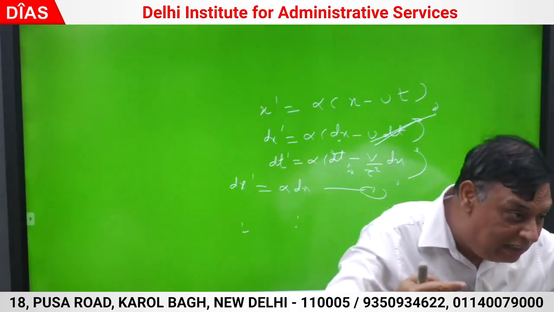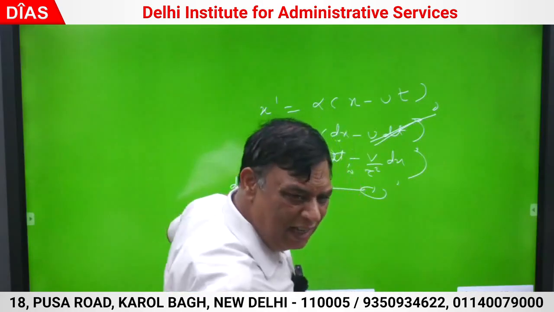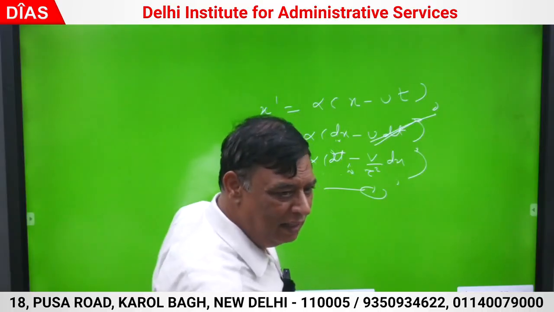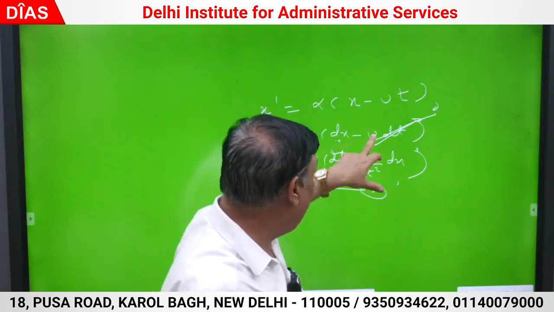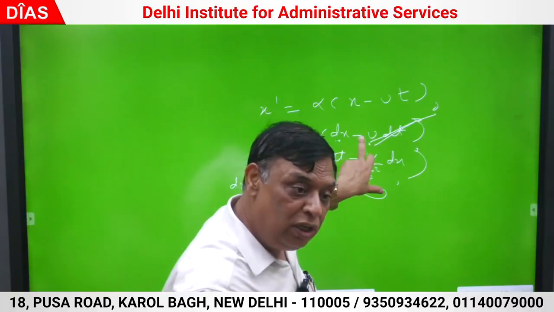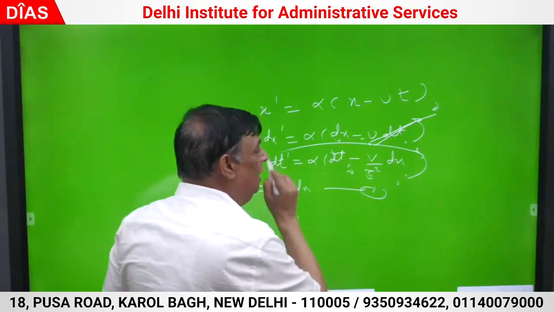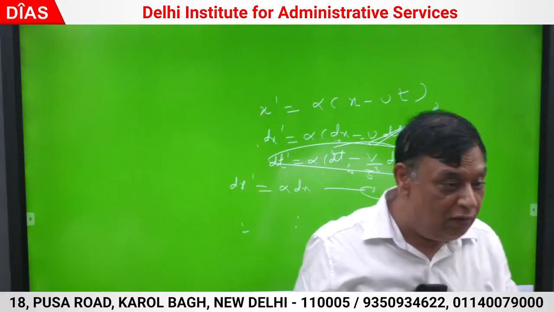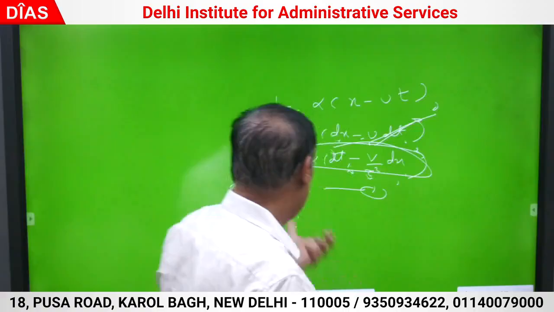You are measuring length interval, dx can only be measured so. dx dash no problem, it is always at rest. At any point of time you measure, both the ends will be simultaneously measured. In frame S the only problem is that dx has to be measured only by keeping dt 0. This is correct. But ये तो फार्मूला ही नहीं लगेगा, क्योंकि inverse, here I have to bring the inverse Lorentz transform. समझ रहे हैं जी?